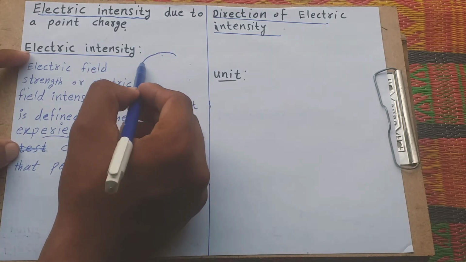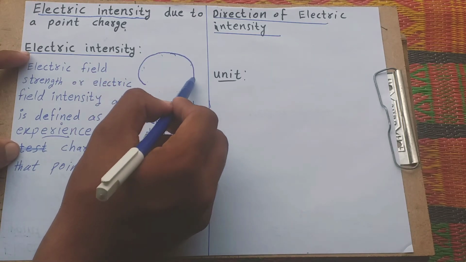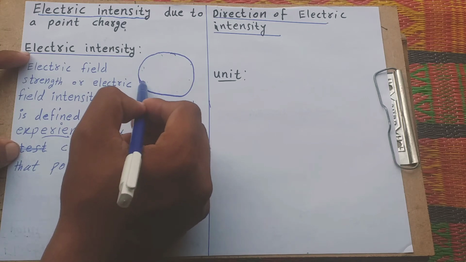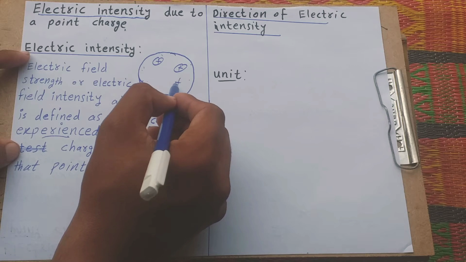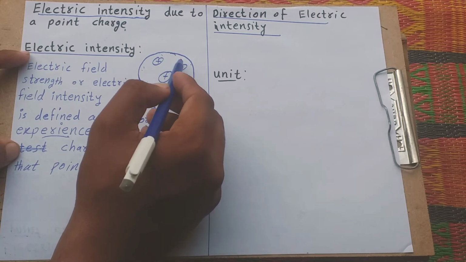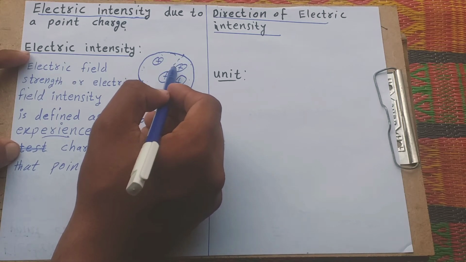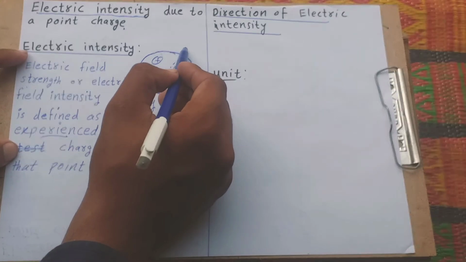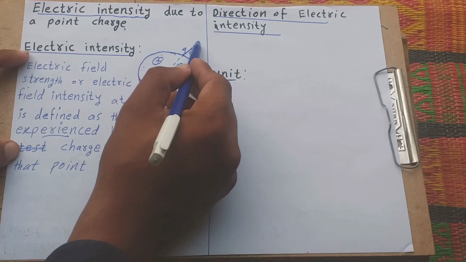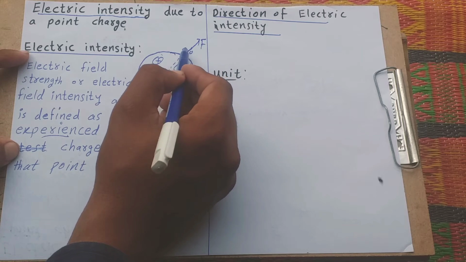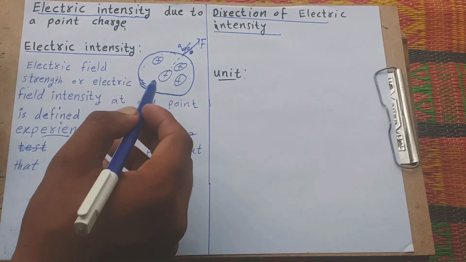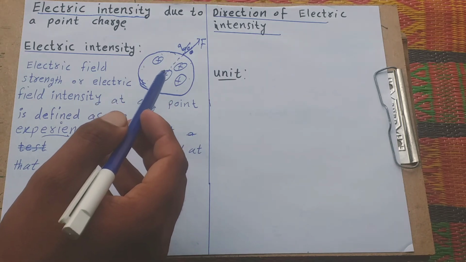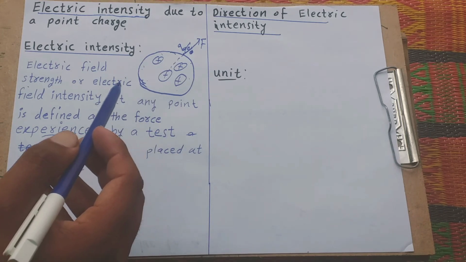For example, this is a field and a charge placed in this field, and this is the test charge applied on this charge. The test charge is known as Q naught, and the force experienced on Q naught is called electric intensity.